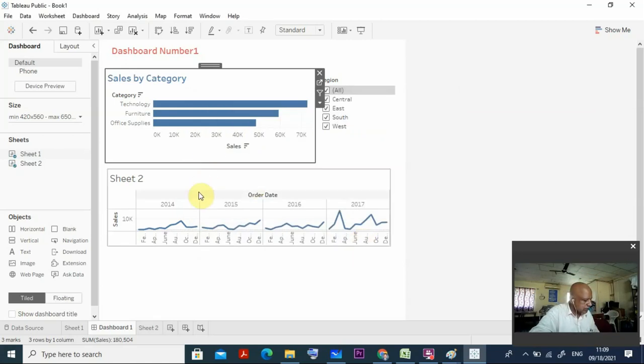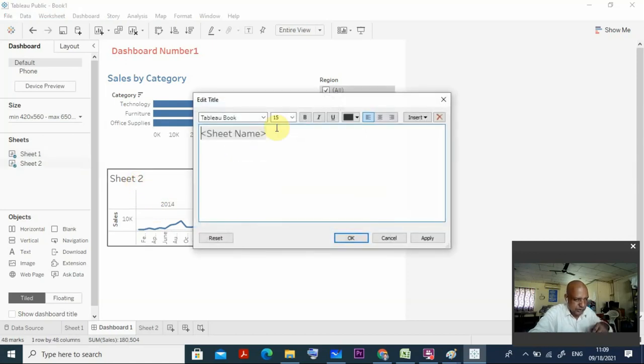So this one also similarly. This is the sales by month and year, so double click here and it is coming. So you put it here now: sales by month. Okay, yeah, so check it, take care. Yes, alias sales by month, right?